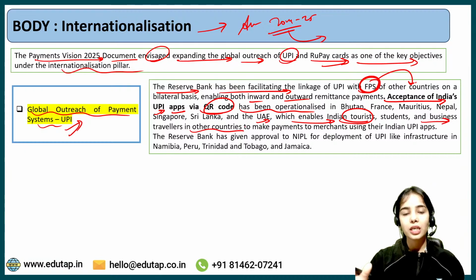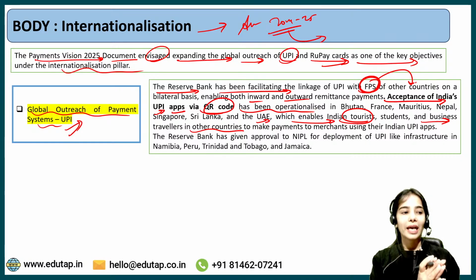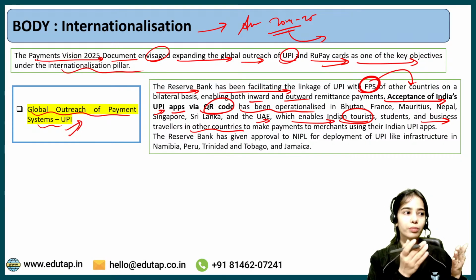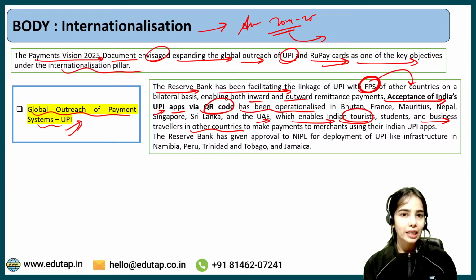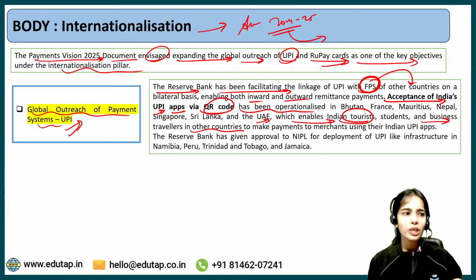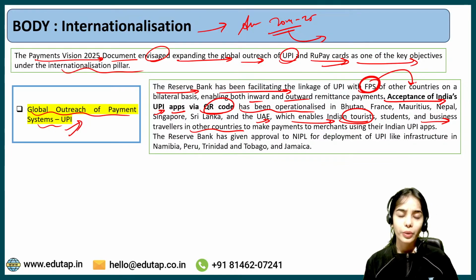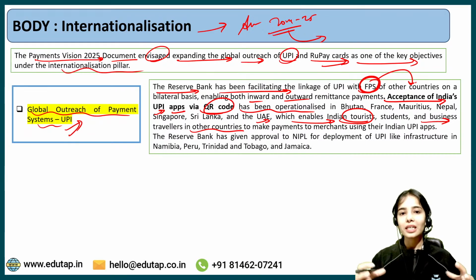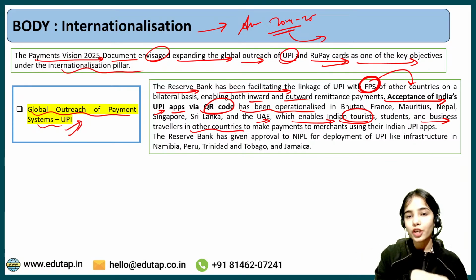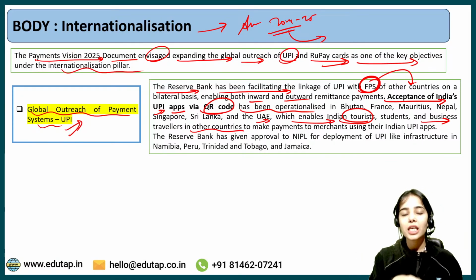Like in these countries, let's just say you are going to Nepal and you see the QR code through which you can pay. So you do not need to carry the cash, you can just pay through the QR code. It is just the same system that we are doing here. So you can understand that the more countries that accept the UPI system and connect with our UPI apps, the more easily we will be able to make payments in those countries, and this will also boost the presence of Indian technology at the global level.